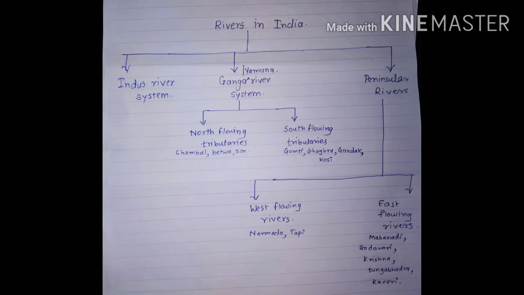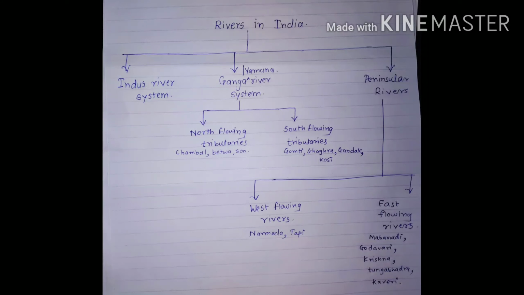You can see on the screen a chart of classification of rivers in India. You can see that broadly Indian rivers are classified into three different sections. The first section is Indus River system. On the map you can see that this region or this system is Indus River system. This includes river Indus and its tributaries. This section is called Indus River system.